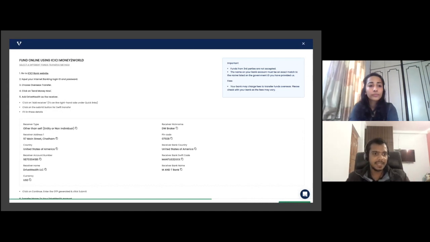You can see the steps here: go to the ICICI Bank website, log in using your user ID and password, choose overseas transfer, then send money now. You need to fill in some details. You first need to add a receiver, like you need to add Drive Wealth as a receiver. Once you add them as a receiver, you need to transfer that money. We will show you how to do this in some time. But this page is very important because it will give you all the details required to transfer the money. So keep this page open and then go to your ICICI Bank account and do the other things. We will go on to the other steps now.